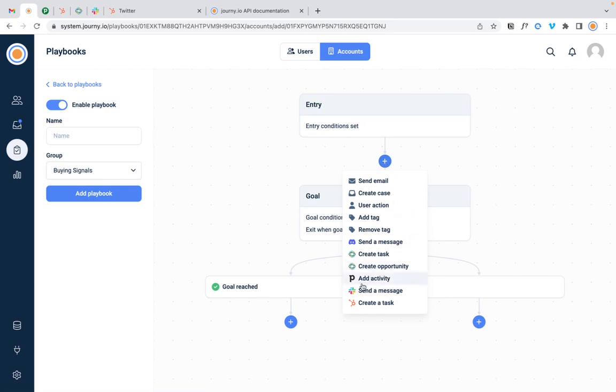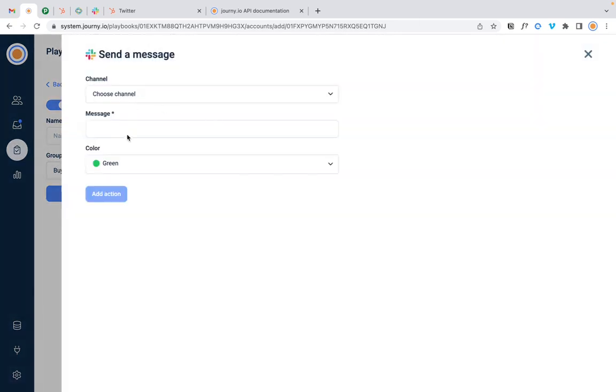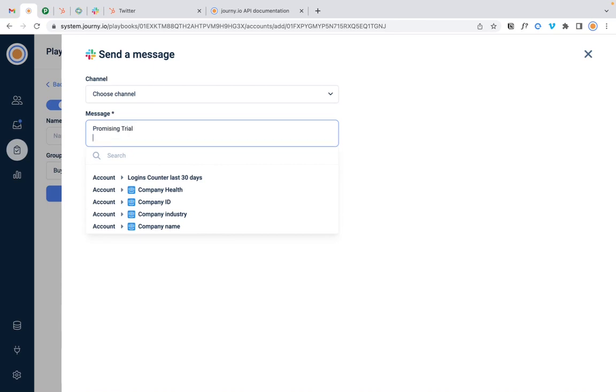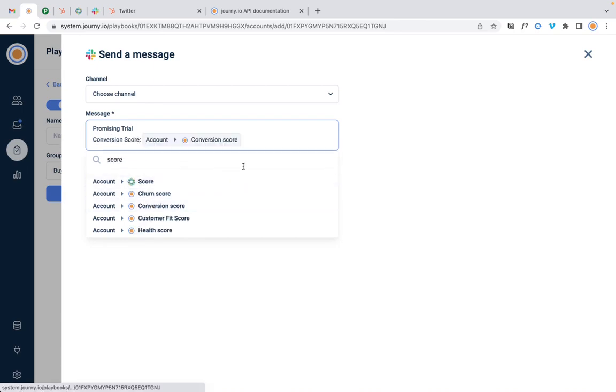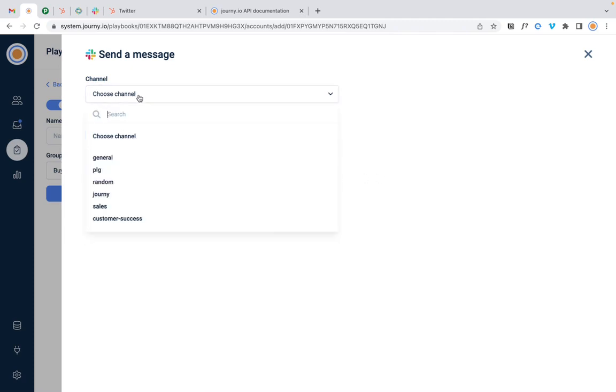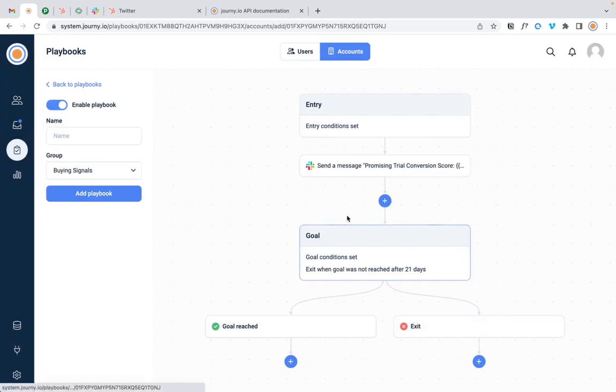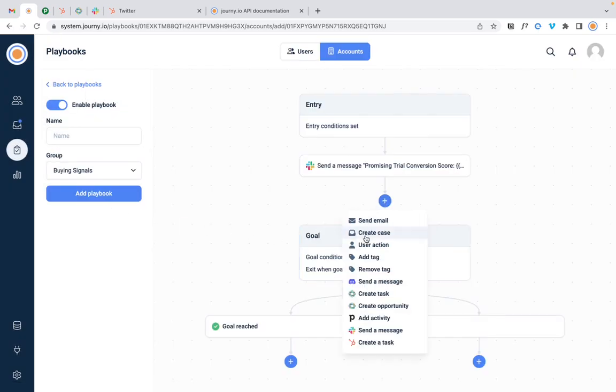Well, let's first start with sending a message on Slack saying promising trial, and then maybe also with the conversion score, which is the conversion score here. Let's do this, and then let's put them green, and let's put them in a general message. Okay, now the second thing that we want to do. Now we want to engage with the users of that account.